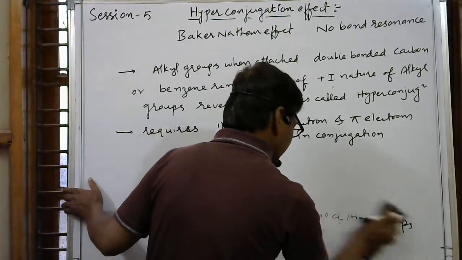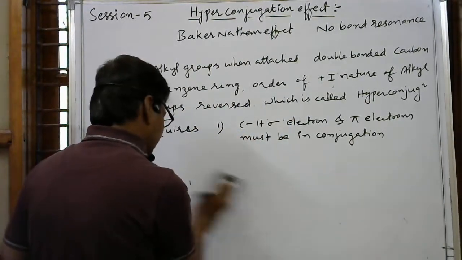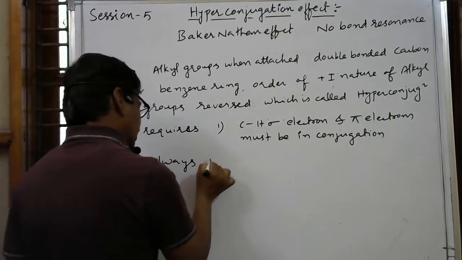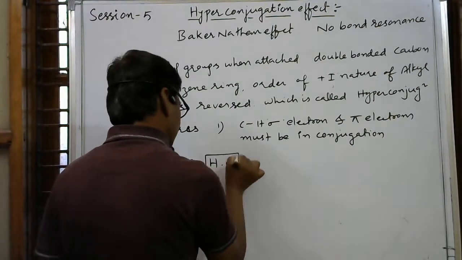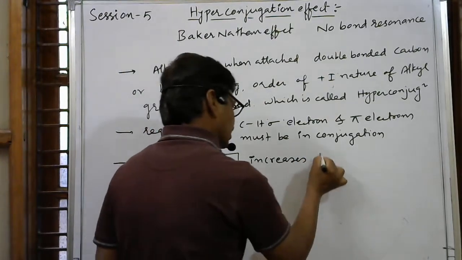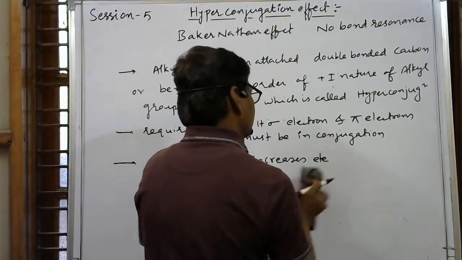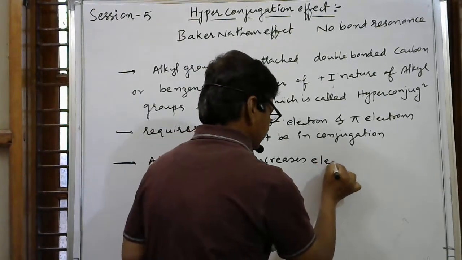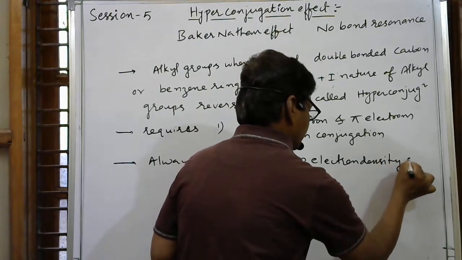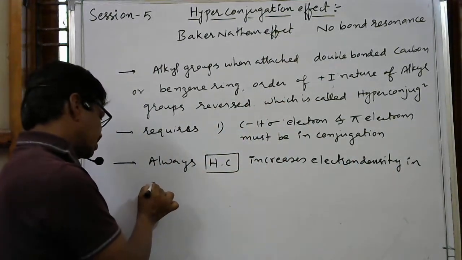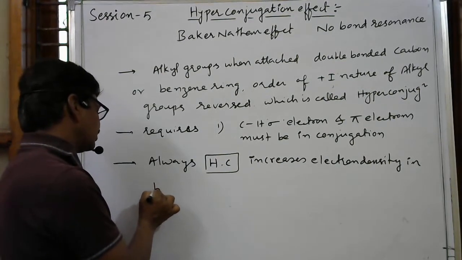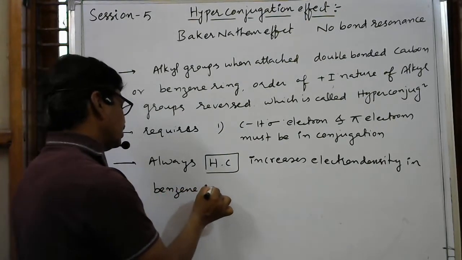So this always increases electron density in the conjugated system, otherwise the benzene ring. Always, the hyperconjugation effect increases electron density in the conjugated system, otherwise in a double bond, otherwise in a benzene ring.